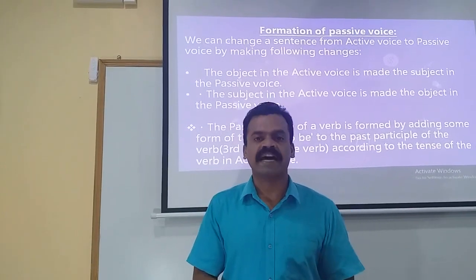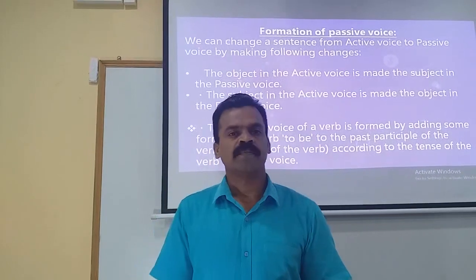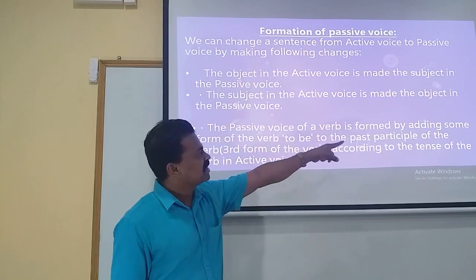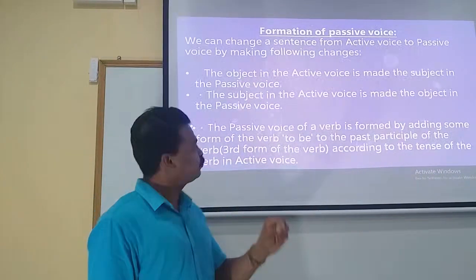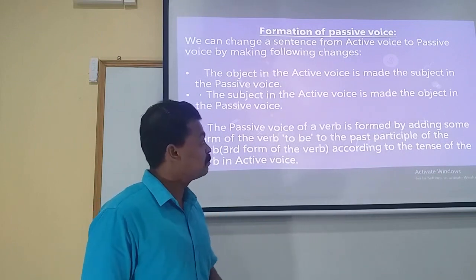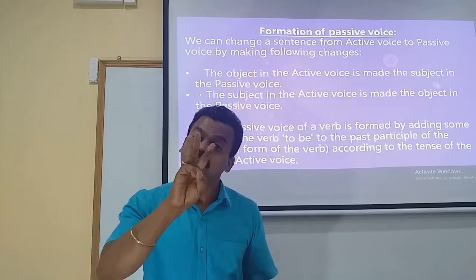Now let us move on to the second point: the passive voice of the verb is formed by adding some form of the verb 'to be' to the past participle of the verb. Past participle means the third form of the verb.